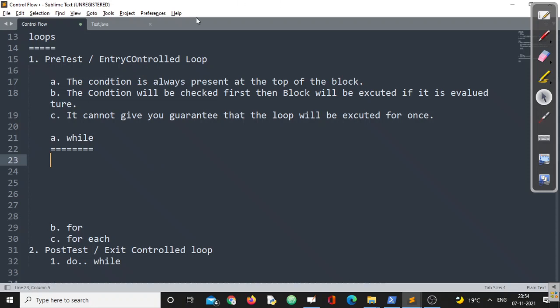We can also write that particular point: when should we go for while? We should go for while when we don't have the idea in advance for how many times my loop will be executed.